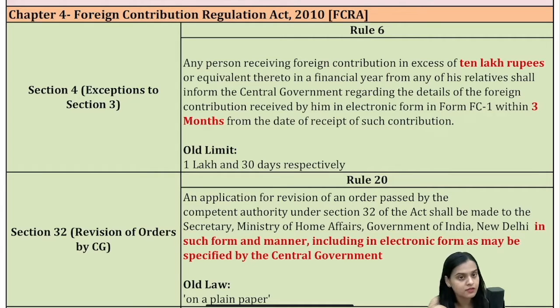submit that form. We have read section 3 of FCRA, which places prohibition on receipt of foreign contribution. Then we have section number 4, which talks about the exceptions. So we know that the persons who are there in section 3, if they are receiving foreign contribution in this exception, they are allowed. So that is something we've already read. You have to just remember the two things which have been highlighted in red over here, 10 lakh rupees and 3 months respectively. Okay.